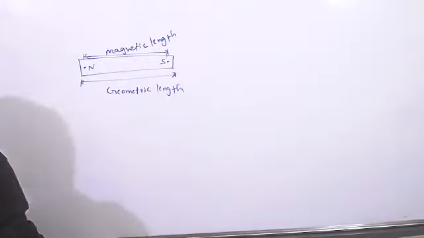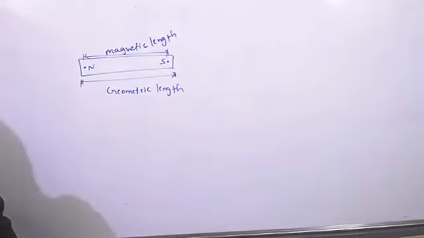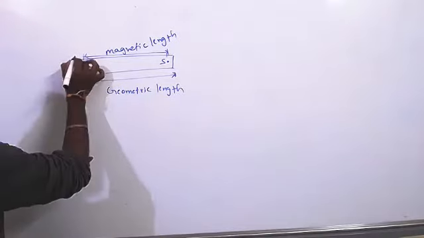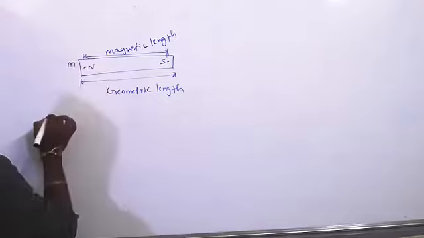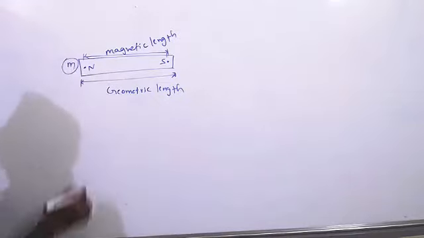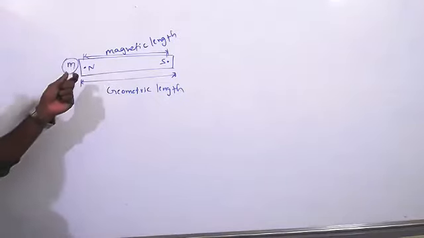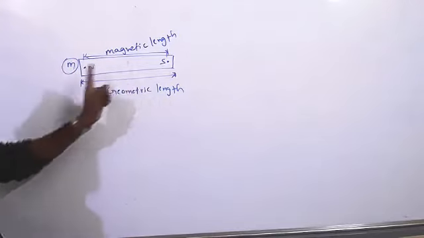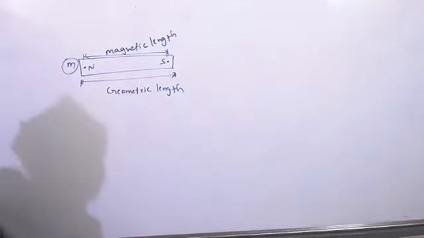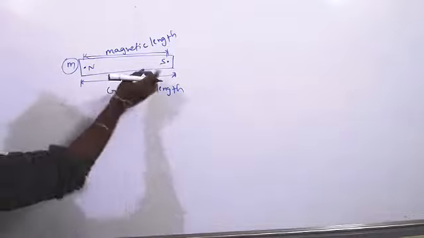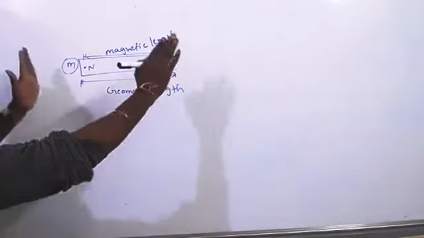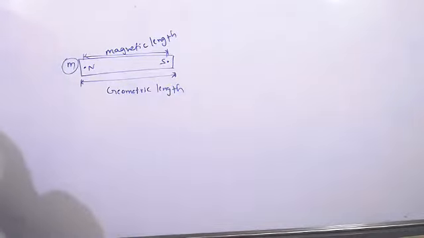Geometric length and magnetic length. Magnetic length is nothing but the length between the two poles, and geometric length is the length between the two ends. This is very important.